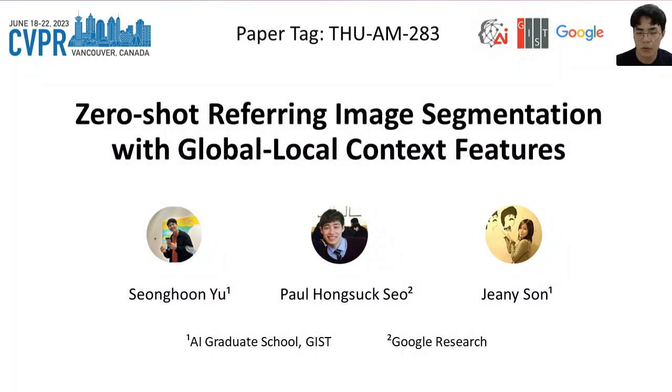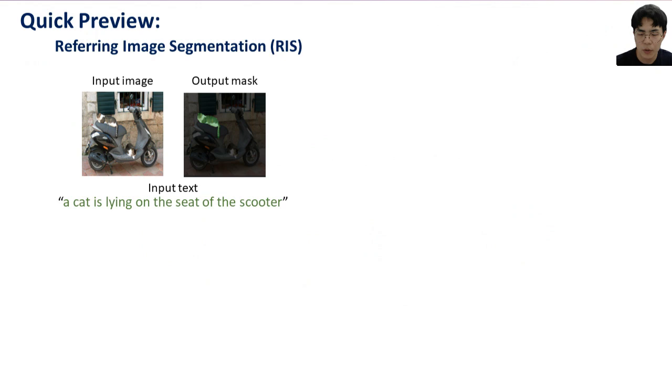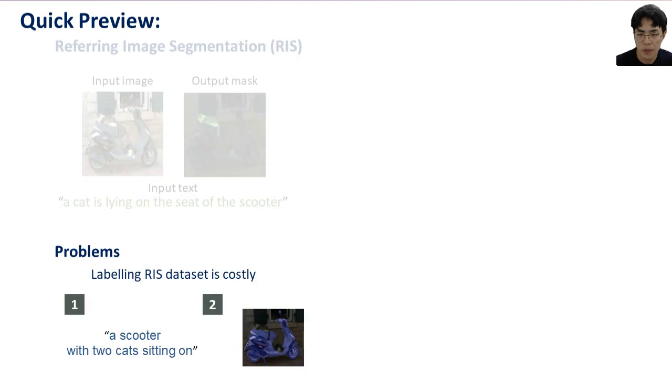Hello, my name is Sungwon and I'd like to introduce our paper titled Zero-shot Referring Image Segmentation with Global-Local Context Features. Referring image segmentation aims to find the segmentation mask described by the text. In this example, the green mask is the output of the given input text and image. But the problem is that labeling this dataset is costly.